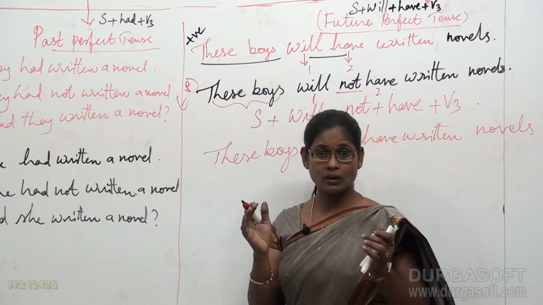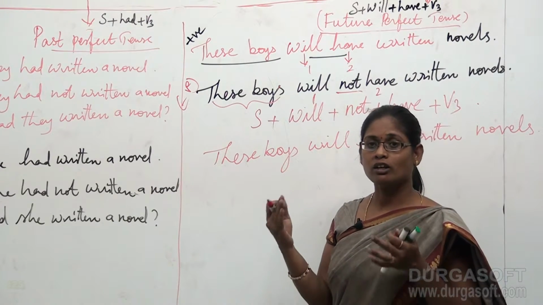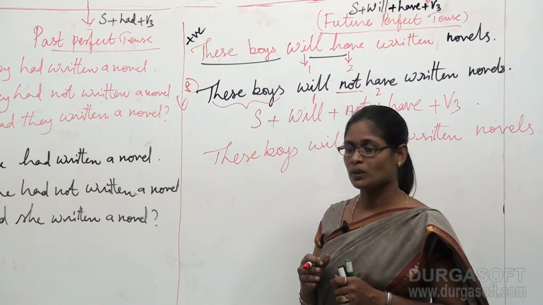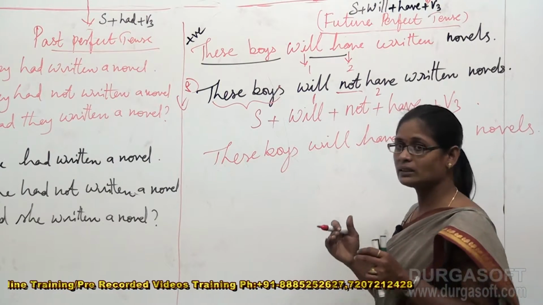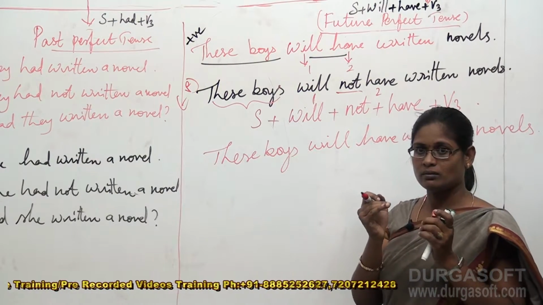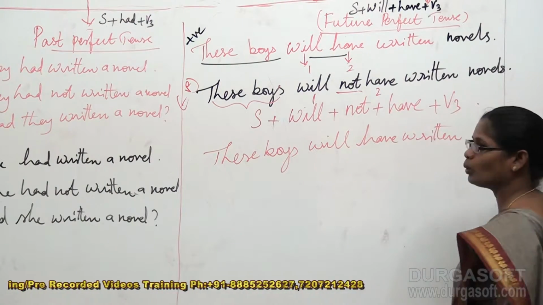Of course, I have taken only a part of a sentence. I have not taken a very lengthy sentence which includes all the time senses. I didn't take a sentence with a time sense, but I have taken a sentence to a little extent. That's why I stopped my sentence at novels.